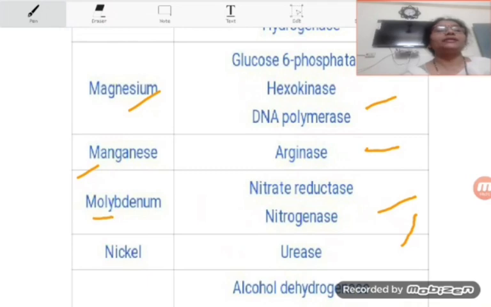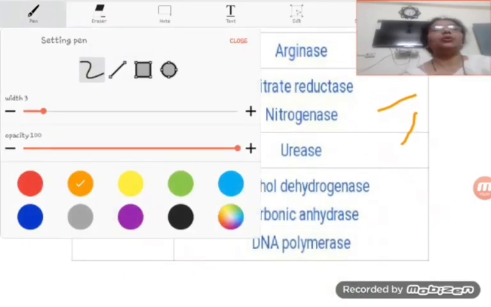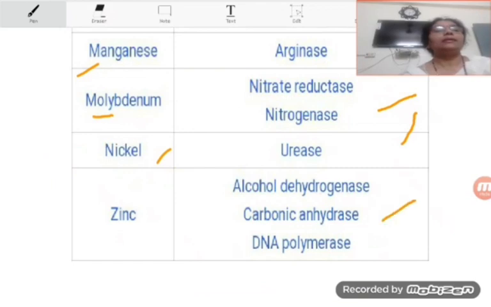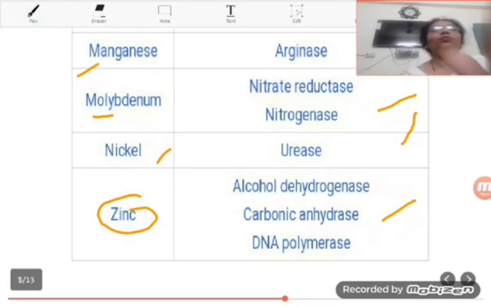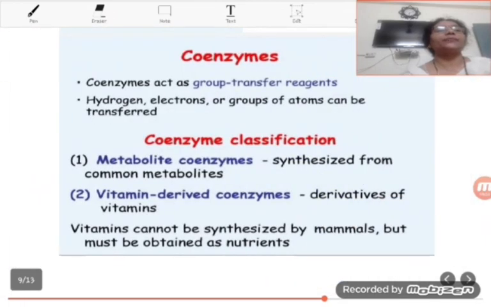The urease is having nickel, and alcohol dehydrogenase, carbonic anhydrase, DNA polymerase are having zinc ions in the form of cofactors. So in this table students, we have seen what are the main cofactors of different enzymes.